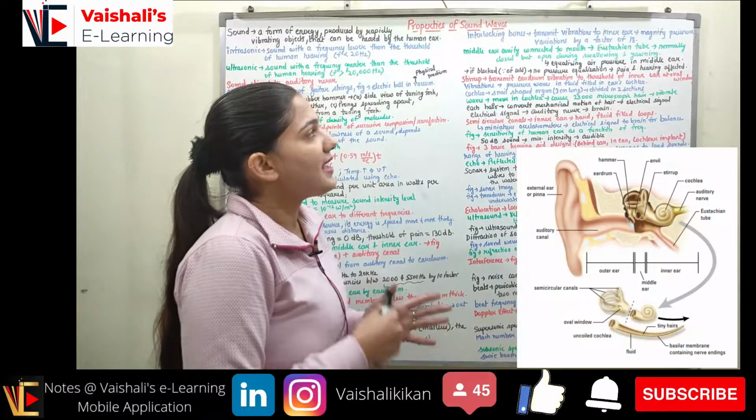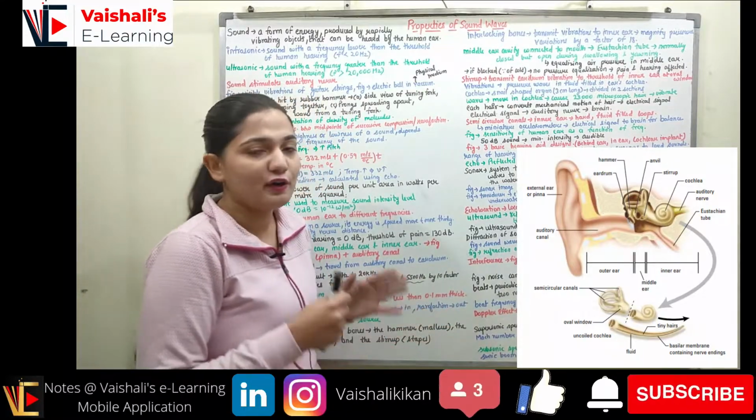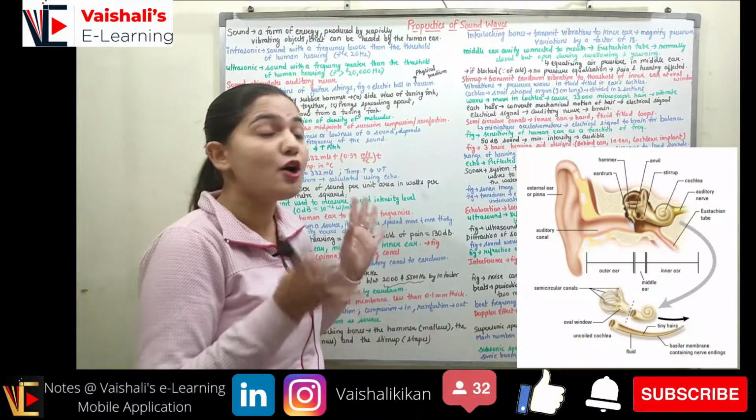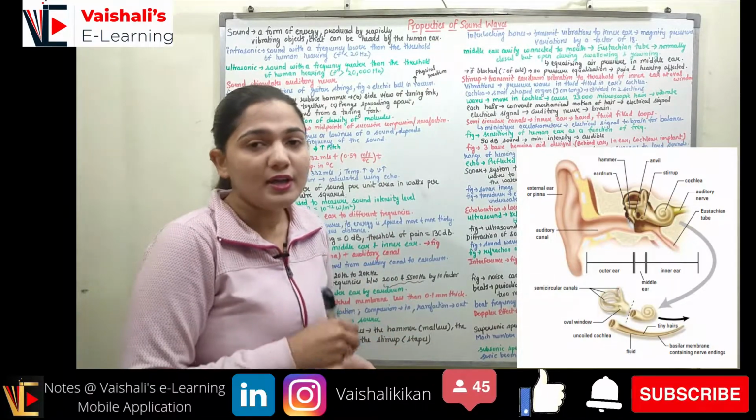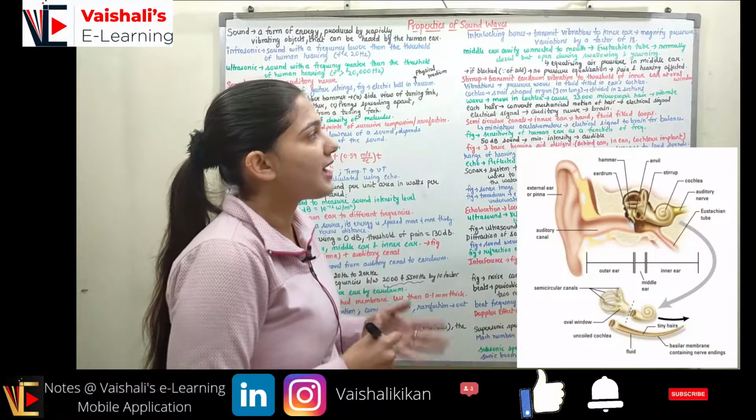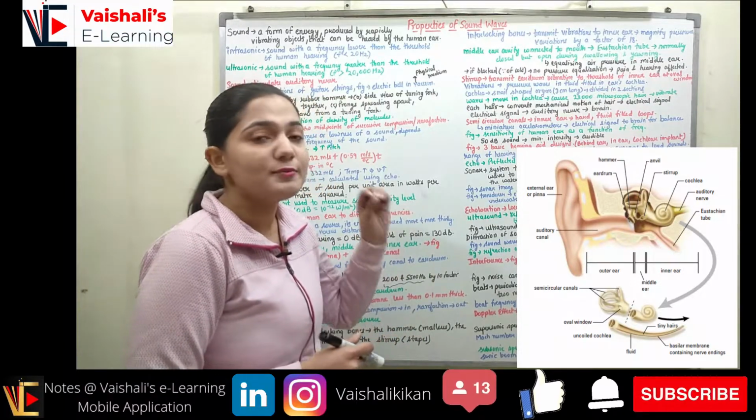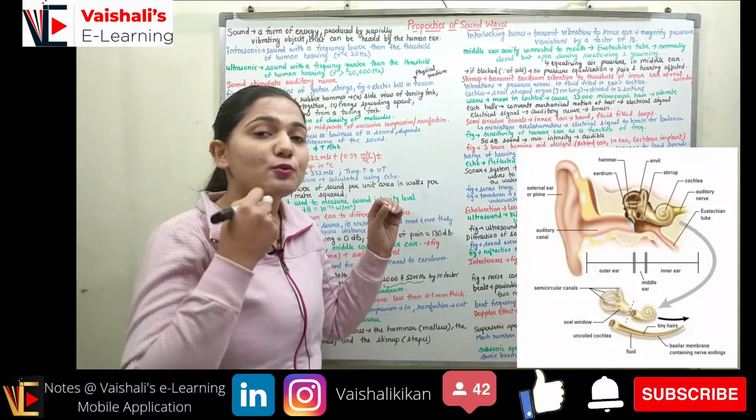They are magnifying the pressure variations by a factor of 18. The pressure variations are now magnified. The middle ear cavity is connected to the mouth with the help of the Eustachian tube. So the Eustachian tube is a tube which is connecting the middle ear to our mouth.